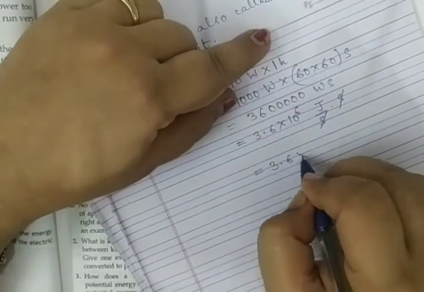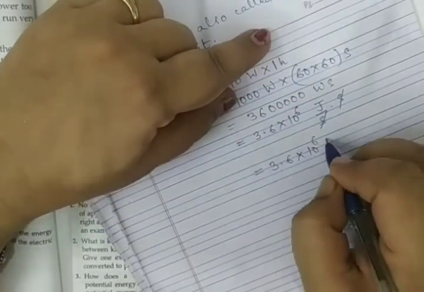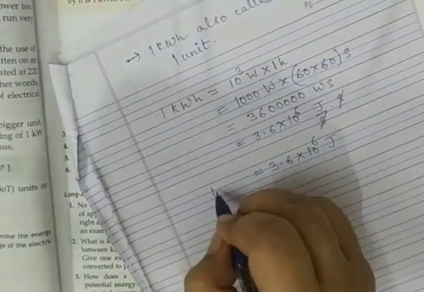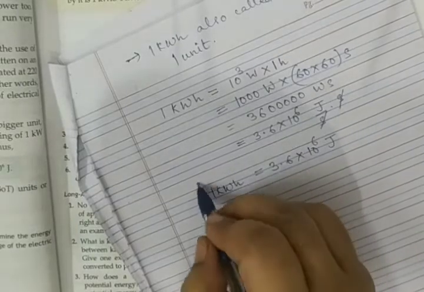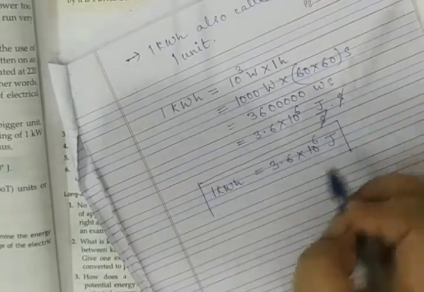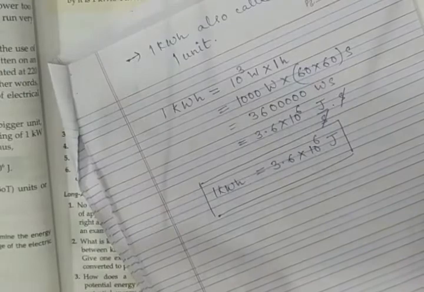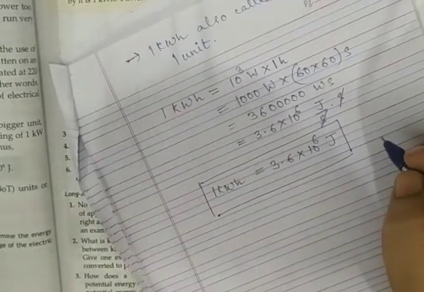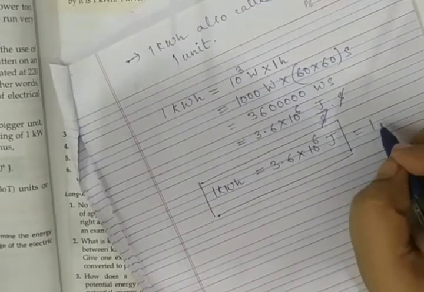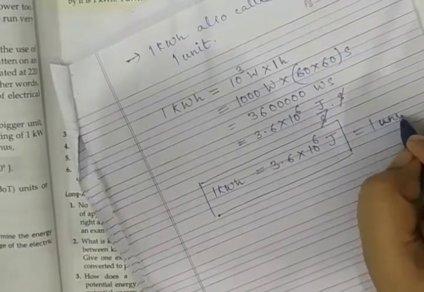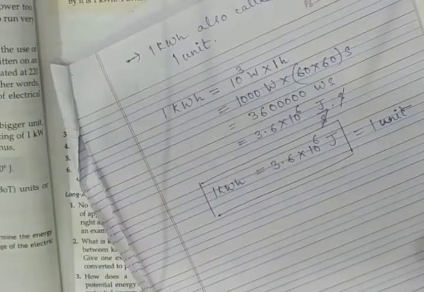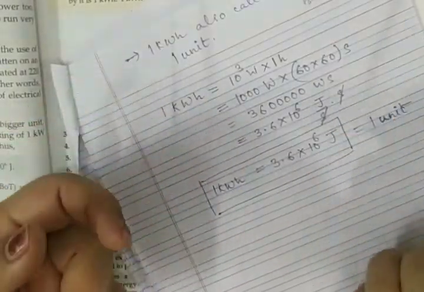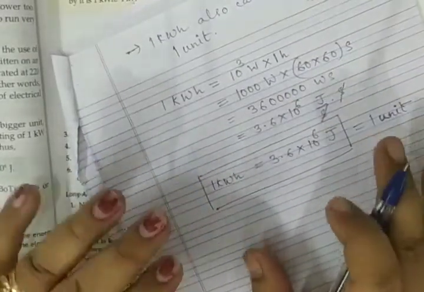This becomes 3.6 into 10 to the power 6 joule. So 1 kilowatt hour is equal to 3.6 multiplied by 10 to the power 6 joule, and that is what we call 1 unit.